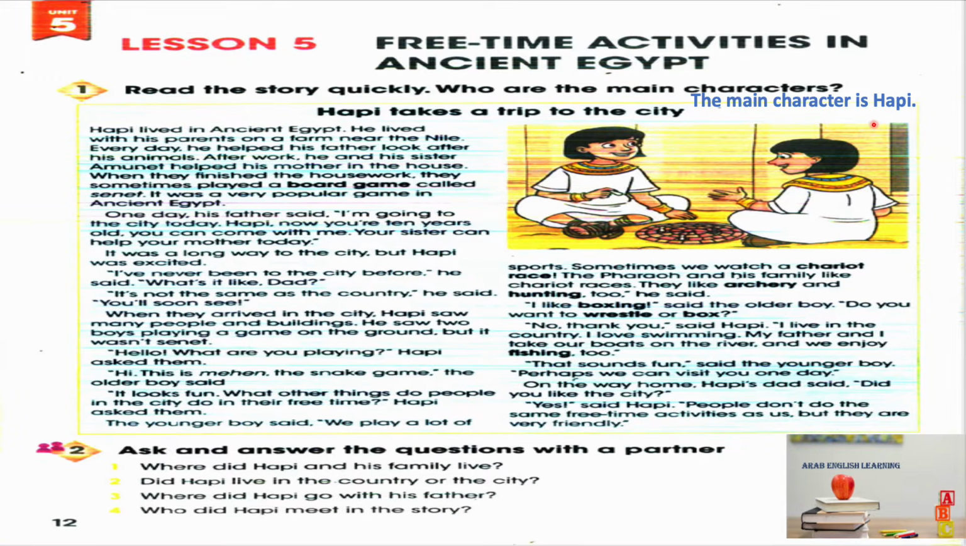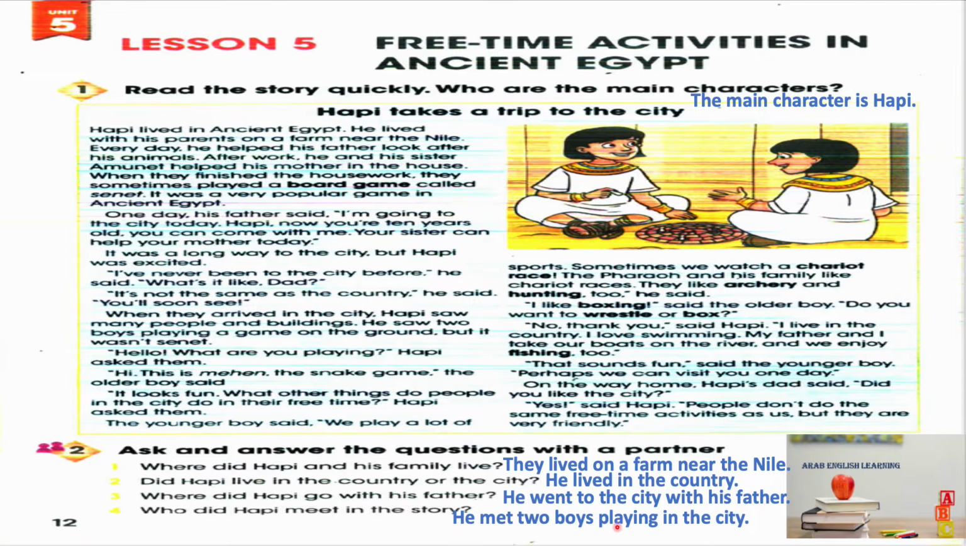Now, who are the main characters? The main character is Habi. Exercise 2. Ask and answer the questions with a partner. 1. Where did Habi and his family live? They lived on a farm near the Nile. 2. Did Habi live in the country or the city? He lived in the country. 3. Where did Habi go with his father? He went to the city with his father. 4. Who did Habi meet in the story? He met two boys playing in the city.